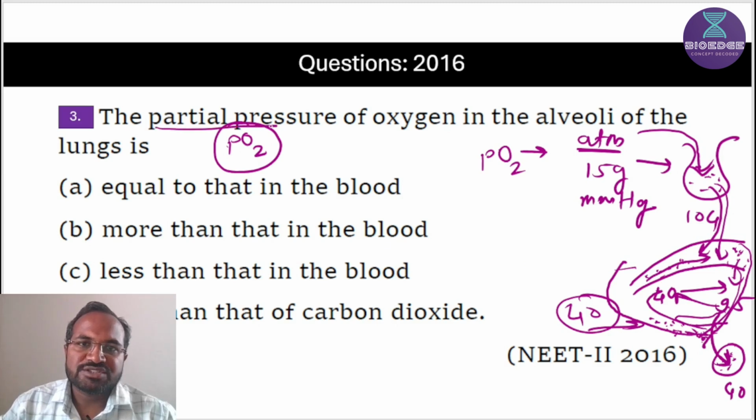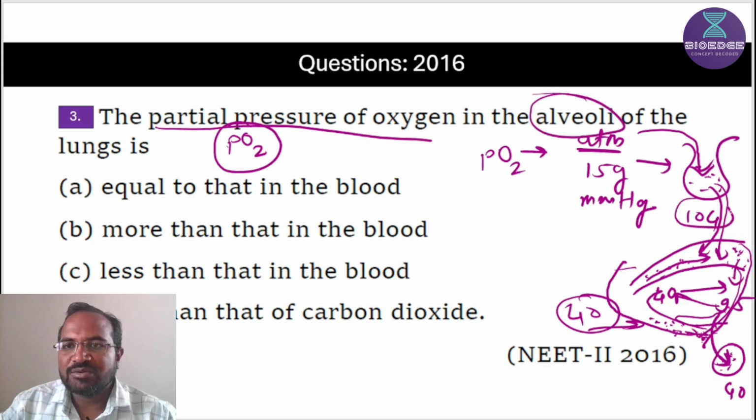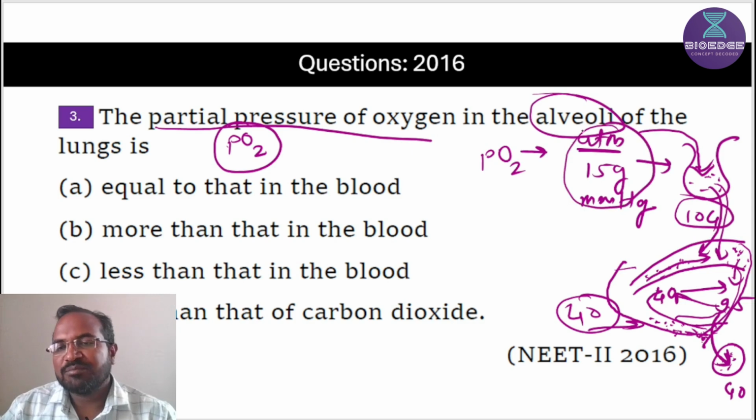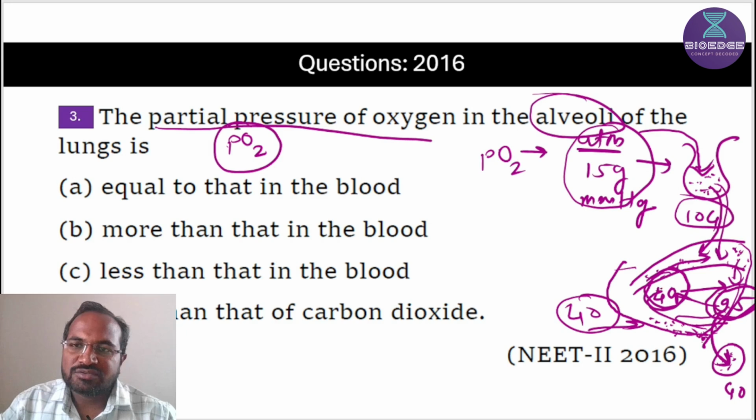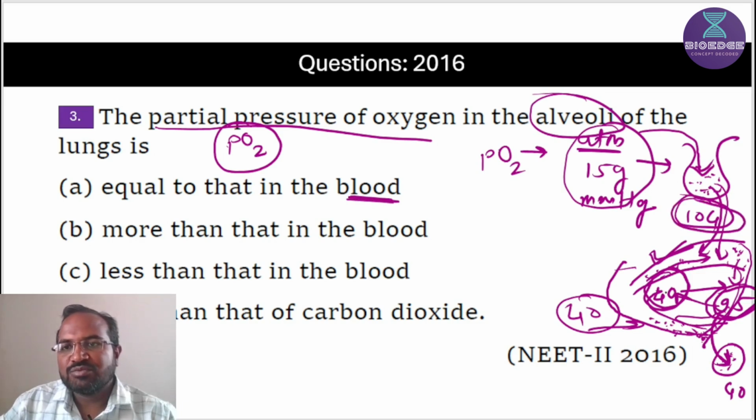Let's see the partial pressure of oxygen in alveoli. So in alveoli the partial pressure of oxygen is 104, in atmosphere 159, in deoxygenated blood it is 40 mm of Hg, in oxygenated blood it is 95 mm of Hg, and always the exchange of gases takes place from alveolar air to the deoxygenated blood. So it is equal to that in the blood. So no, alveoli partial pressure is 104 and the blood's partial pressure in deoxygenated blood is 40 mm Hg, oxygenated blood 95 mm Hg. So this option is wrong.